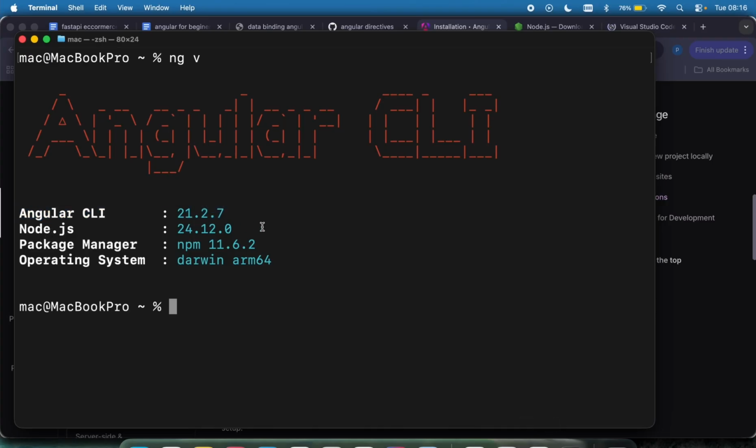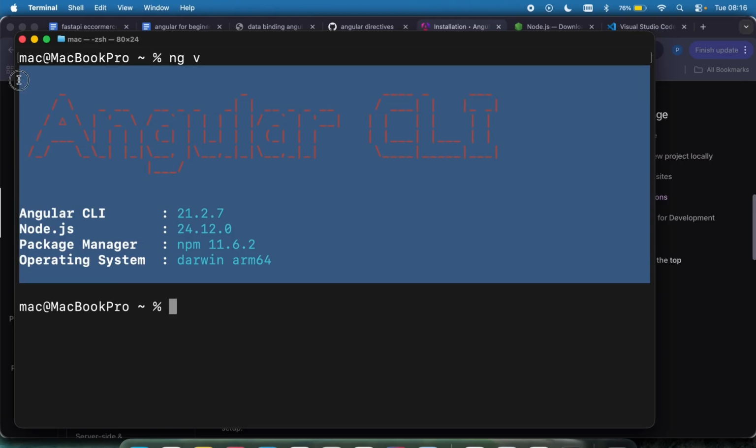Okay, there's another version. This is my Node.js version right here, 24. My package manager version is npm 11, and my operating system is Darwin arm64. I'm using a MacBook right here. So this is going to show you the basic information of your Angular and your Node.